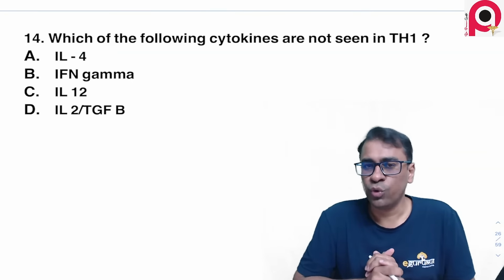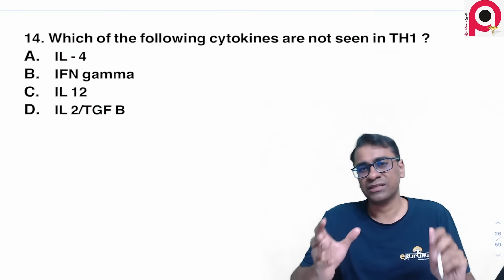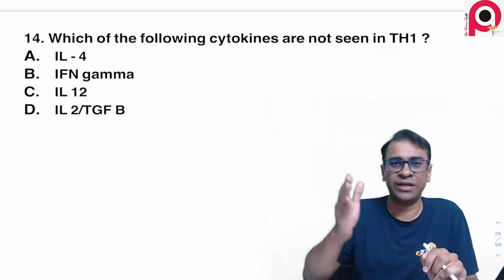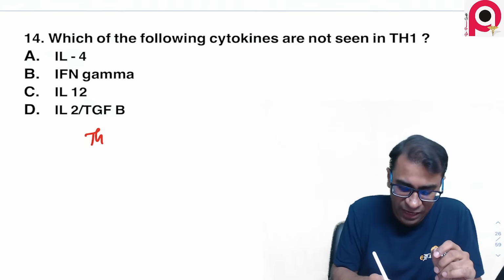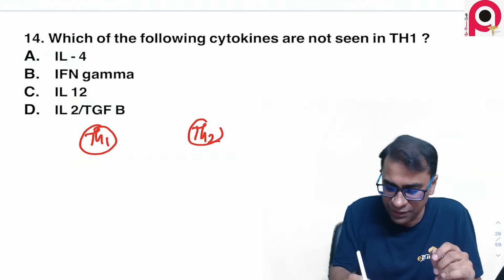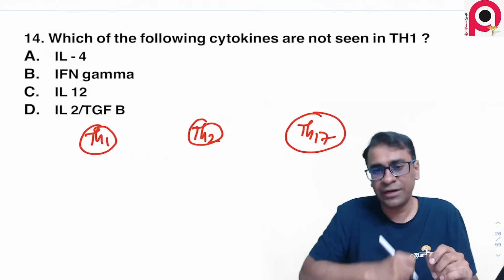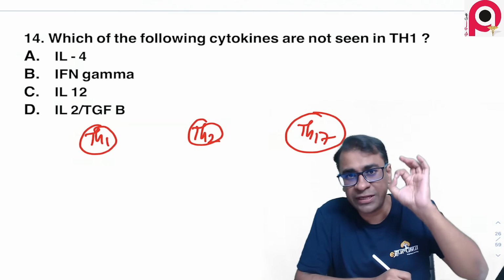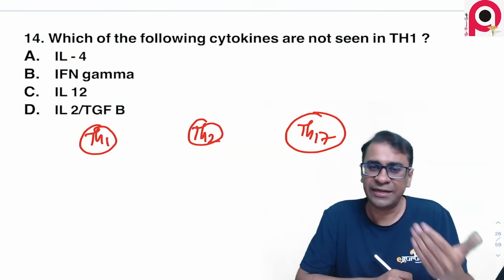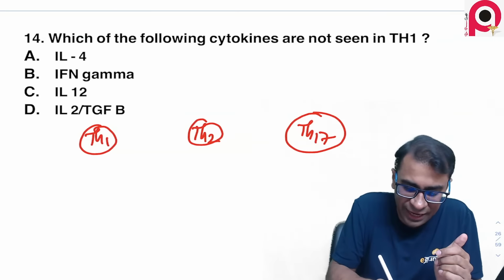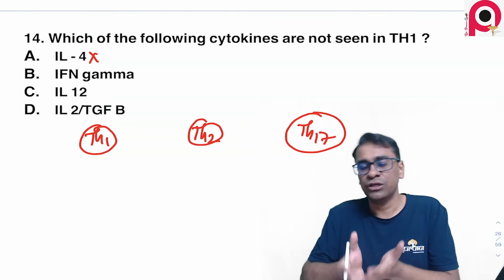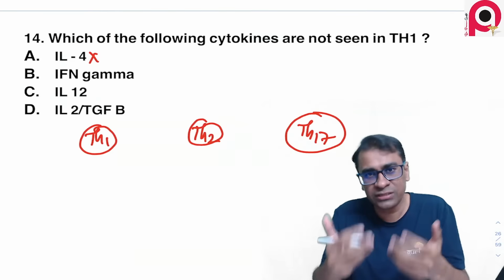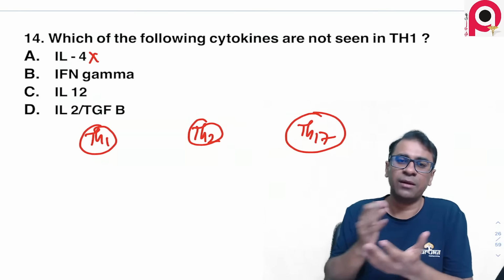Next question. I hope you will remember from my classes when I talk about TH1, TH2, TH17. This is the diagram I always explain to you in the classes. TH1 is T helper cells and TH2 cell is what produces IL-4. So this cannot be the answer. Which following cytokine is not seen in TH1? The answer straight away becomes IL-4.